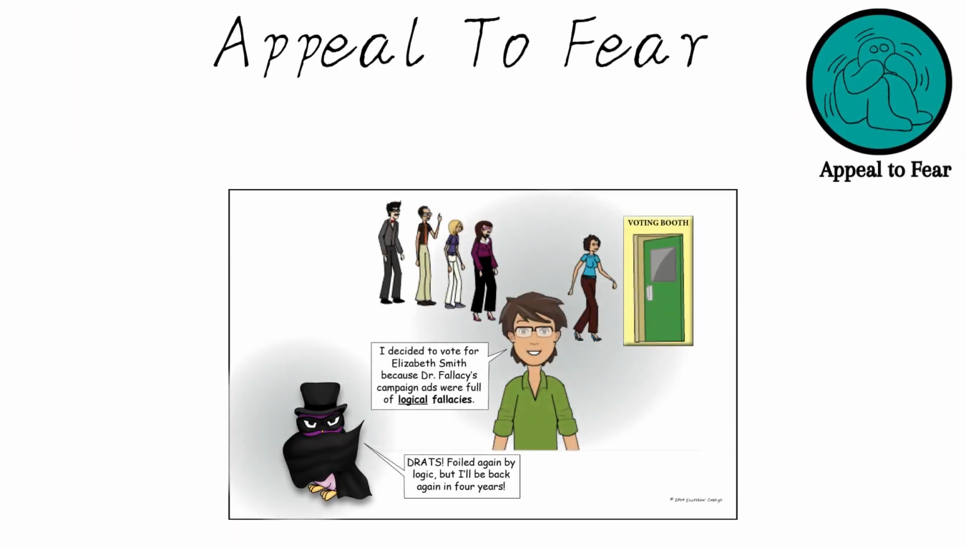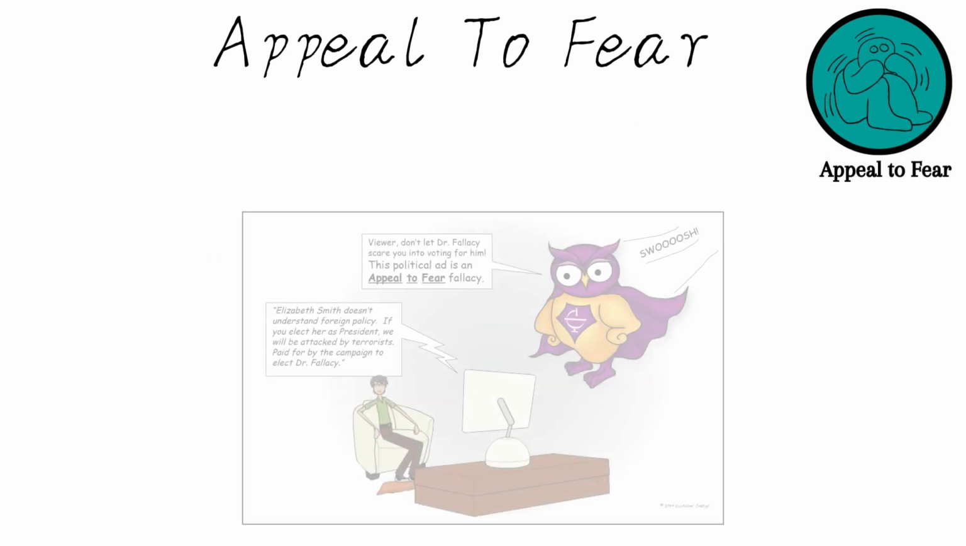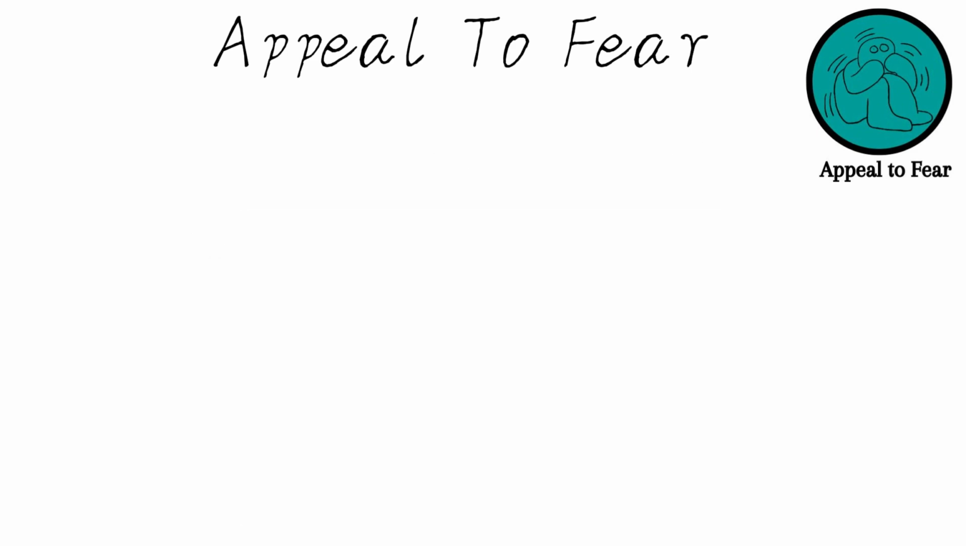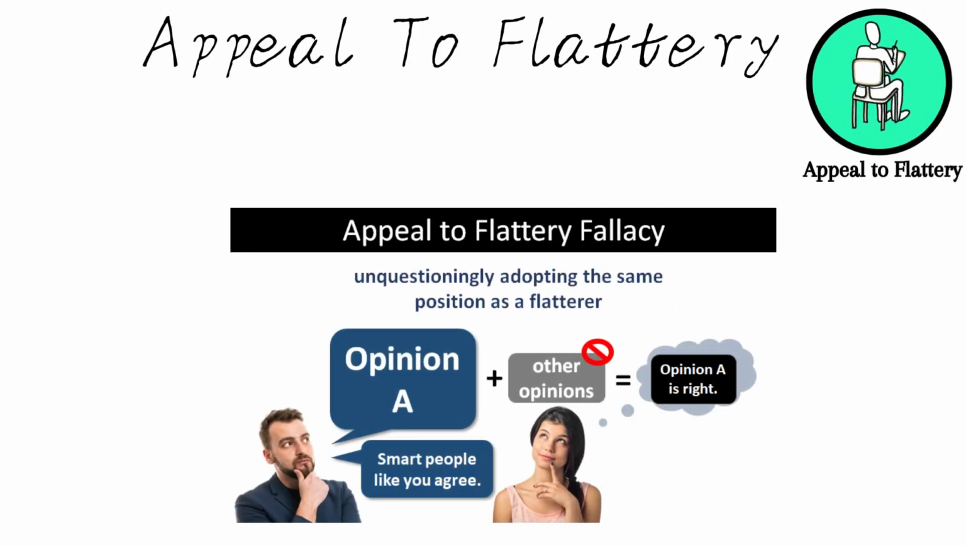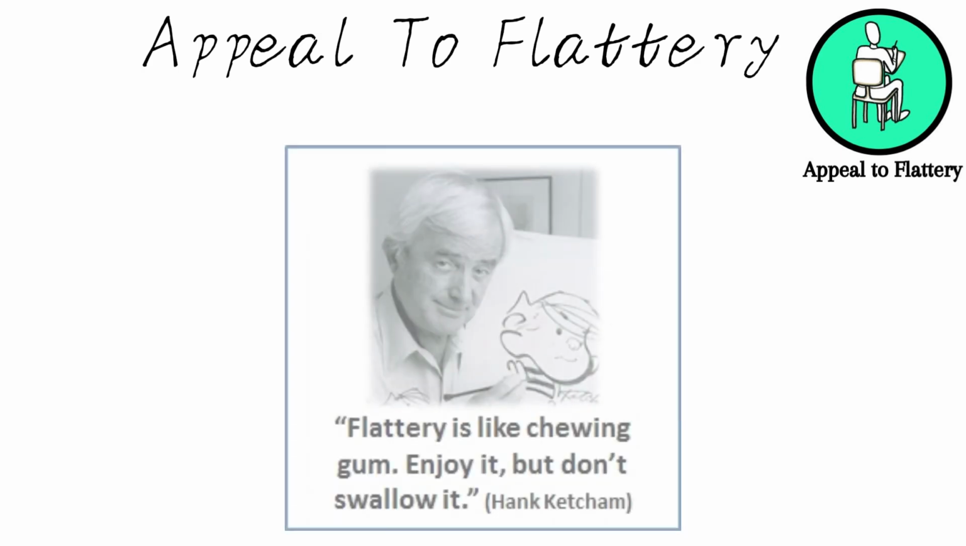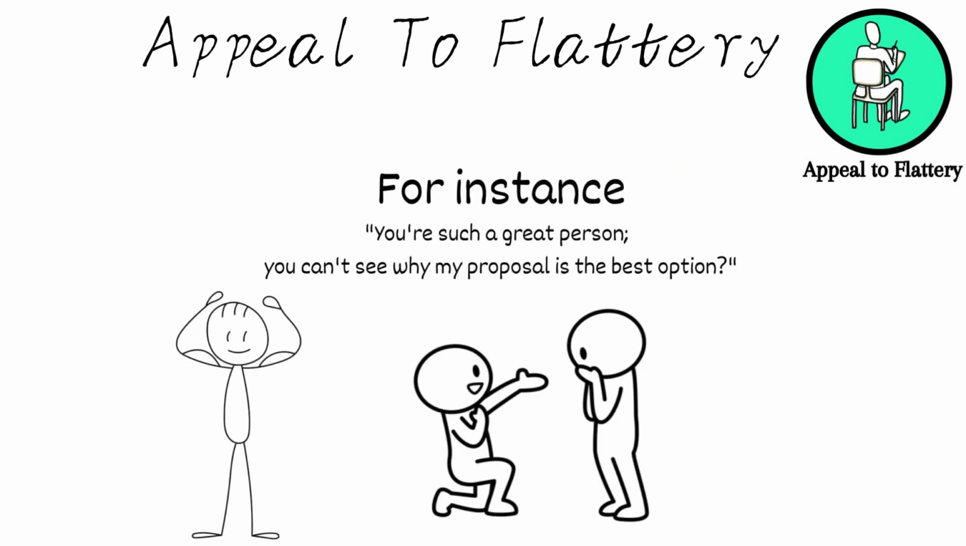Appeal to fear involves using fear or threat to manipulate someone's opinion or actions rather than presenting valid reasoning. For example, "If you don't vote for me, our country will be overrun by crime." Appeal to flattery: in this fallacy, someone uses excessive compliments or flattery to gain favor or support, rather than relying on sound arguments. For instance, "You're such a great person, you can't see why my proposal is not the best option."